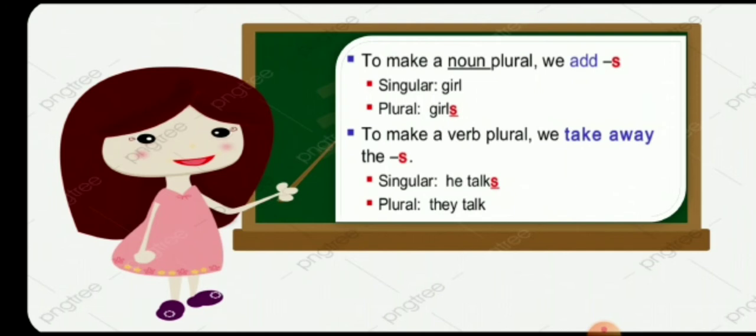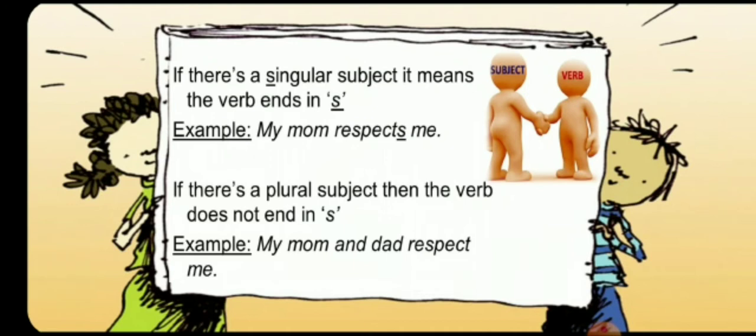In singular we add s, and in plural we take away s. So it is very important, always keep it in mind. In a singular verb we add s and in a plural verb we take away s. And in singular also, only when it is third person singular, he, she, it, do we add s, otherwise we do not add s. Clear? Fine.